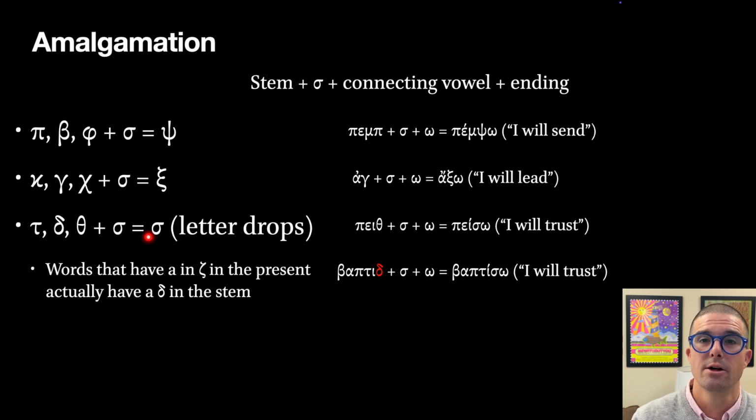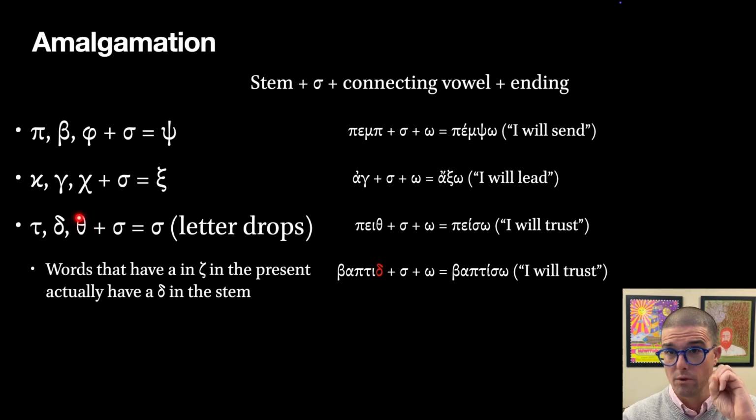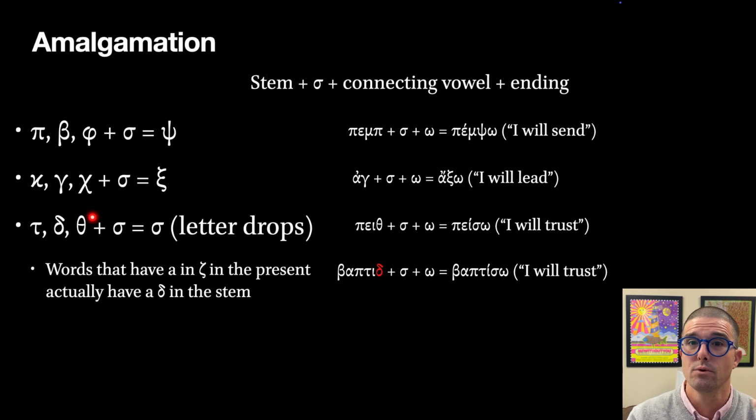The sigma is still there, but the end of the root drops out. So you have to recognize, when you are learning your vocabulary, you learn it with that letter on there, but then when a sigma is added, that letter drops out, and you have to remember that this is a future tense verb. I know that because of the sigma there, and something must have dropped out because I don't recognize the root. Something is missing. So in the case of peitho, I will trust or persuade, when you have that sigma added to the theta at the end of the stem, the theta is going to drop out, so you just get